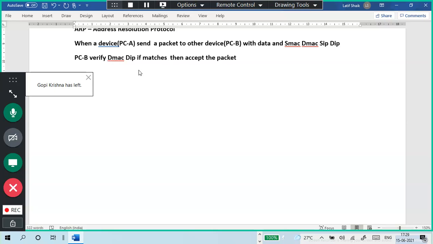But there are two or three things. The important one is that the destination IP address should match. If both should match, at least the IP address should match, compulsory. At least that should match. Then it accepts the packet.